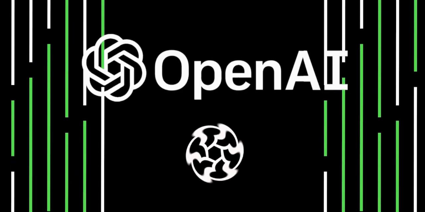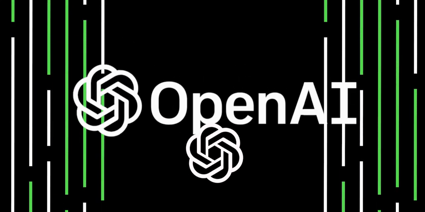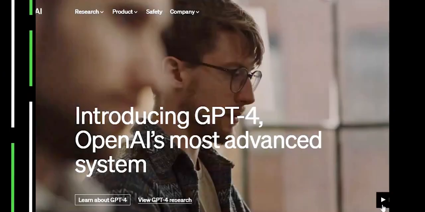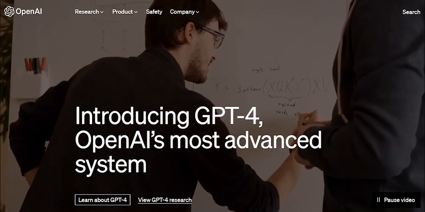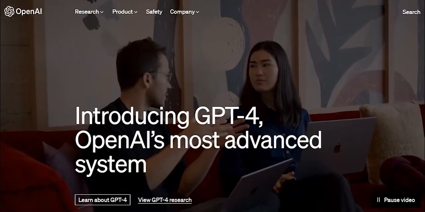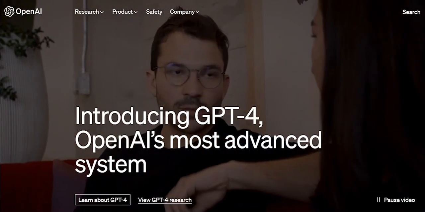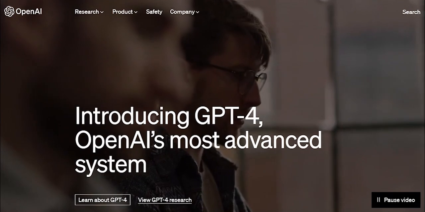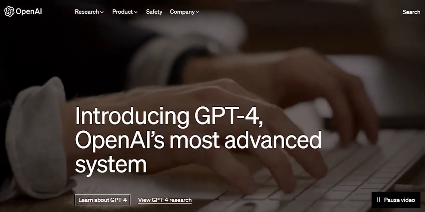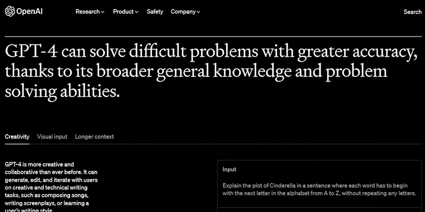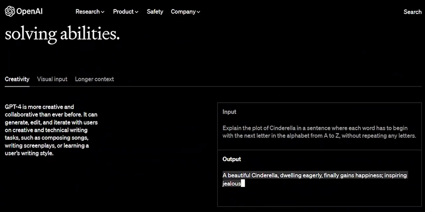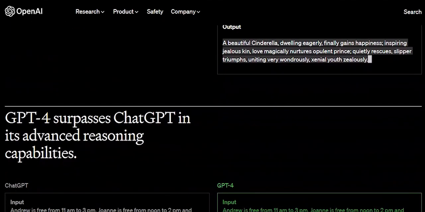ChatGPT update. How is GPT-4 different from GPT-3.5? ChatGPT-4 is the most advanced, latest, and powerful system from OpenAI. GPT-4 has advanced significantly in terms of creativity and collaboration compared to its previous versions. It is capable of generating, editing, and working alongside users on various creative and technical writing projects, such as composing songs, writing screenplays, or adapting to a user's writing style.